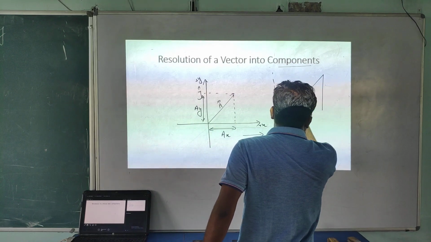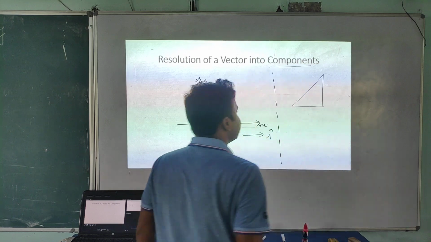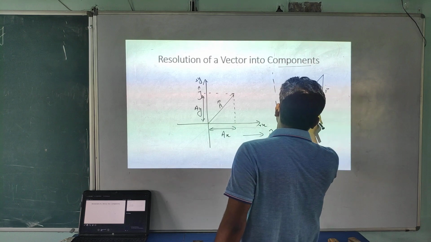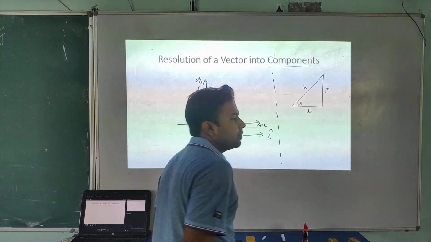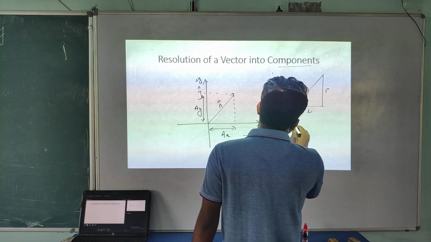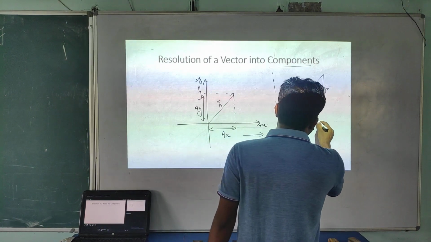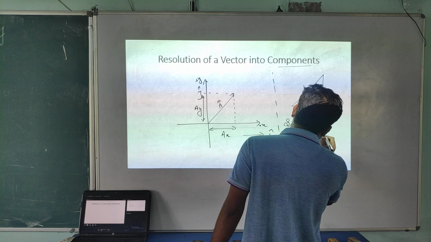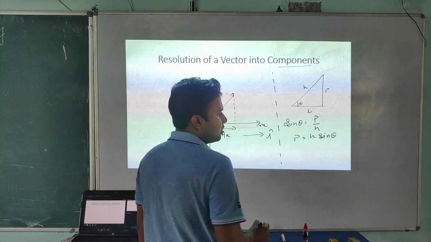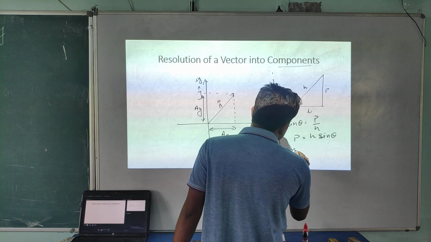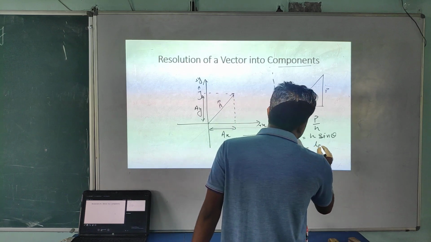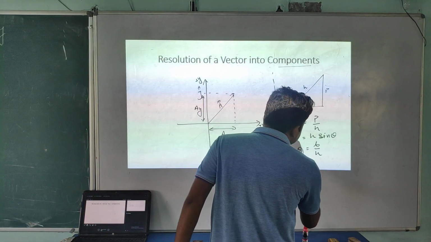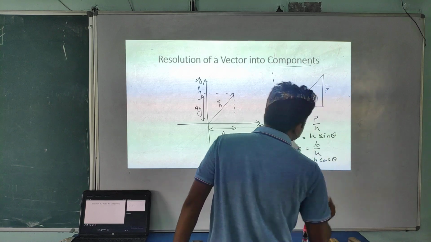We all know if this is a right angle triangle and this angle is theta, this is the perpendicular, this one is the base and this one is the hypotenuse. If I ask you sine theta, you all know it's p by h. So what is the value of p? H sine theta. Is it or not? Similarly, what is cos theta? B by h. You all are experts in basic mathematics. So b equal to h cos theta.